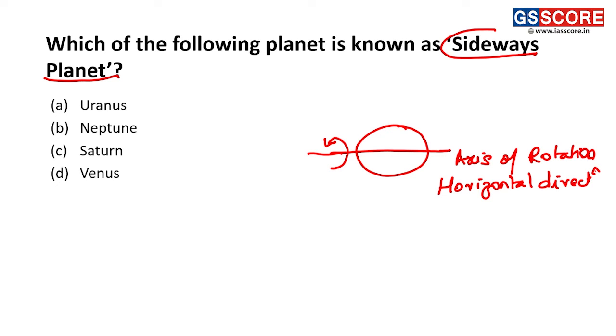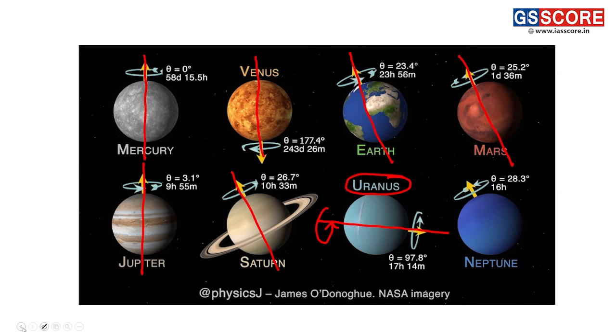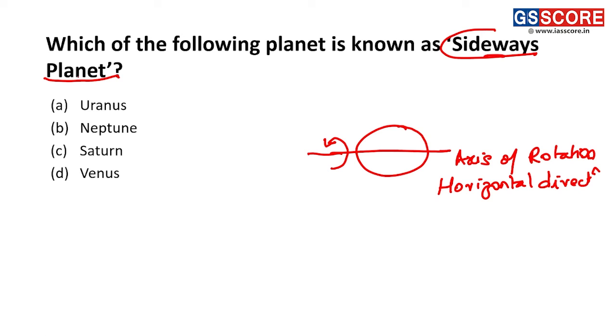Thus, from the following options, we can see Mercury has a linear axis. Venus, also linear axis. Earth is tilted, but not sideways. Mars is also tilted. Jupiter, vertical. Saturn is also tilted, but not sideways. But Uranus we can see is tilted and sideways also. Thus, Uranus becomes the correct answer for this question, the sideways planet. So this is option A, Uranus.